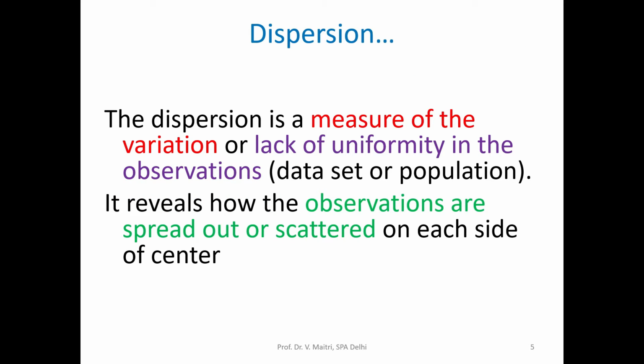What is dispersion? Dispersion is a measure of variation or lack of uniformity in the observations, in a data set or population, whatsoever it may be. It is telling us how the observations are spread or scattered around the central value, around the center of the data. So the spreading of the data is being measured by dispersion.